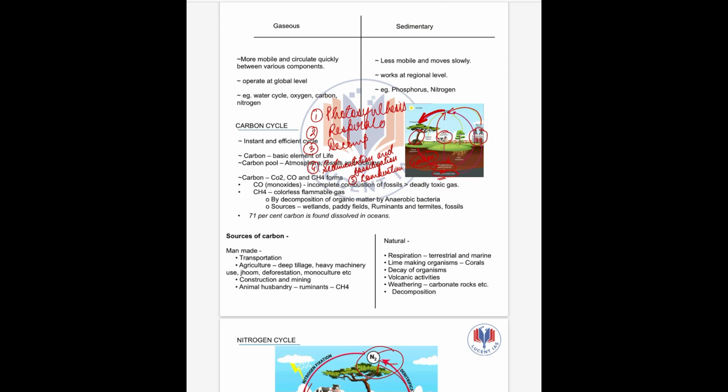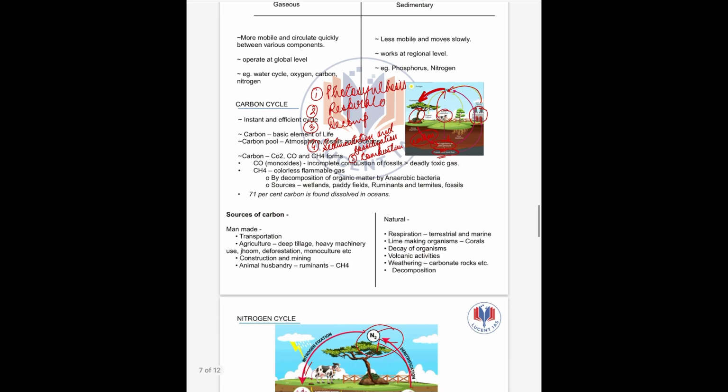Clear? So let us see what are the forms of carbon present in the earth. First is the CO2, then CO and CH4: carbon dioxide, carbon monoxide and methane. Carbon monoxide is released in incomplete combustion of fossils. It is a deadly toxic gas. Then methane is a colorless flammable gas. This is released by decomposition of organic matter by anaerobic bacteria. What are the sources? Sources are wetlands, paddy fields, ruminants and termites. And remember, 71% of the carbon is found in oceans. Clear?